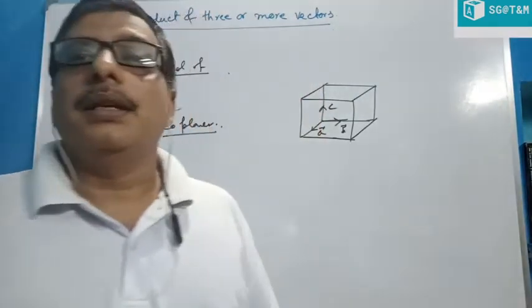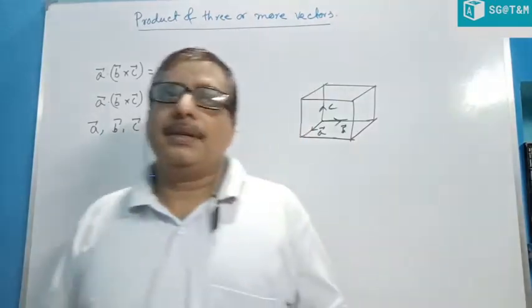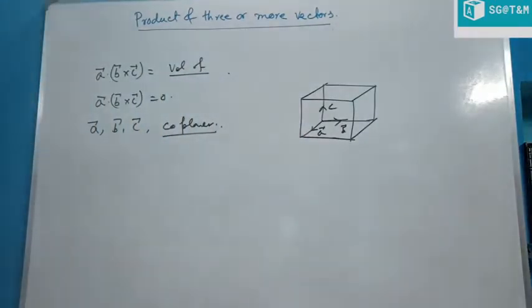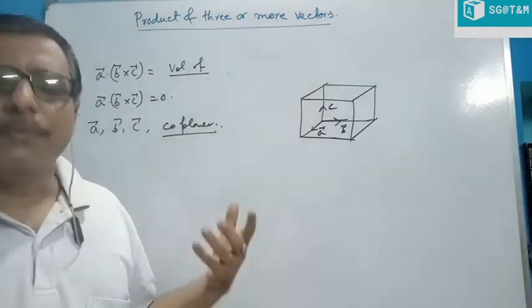So if the question is to show that three vectors are coplanar, as in the past exercise also, I use this form. If three vectors are given and you must prove they are coplanar, just find A dot B cross C. If it is in i, j, k form, then it is very easy.